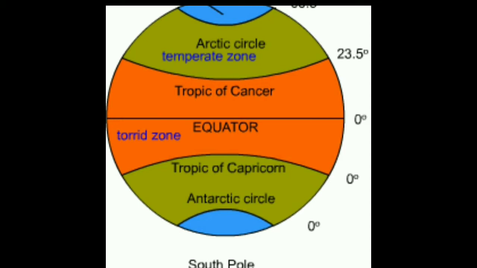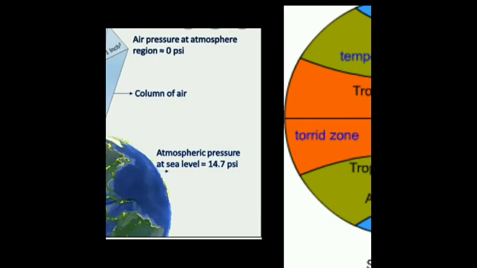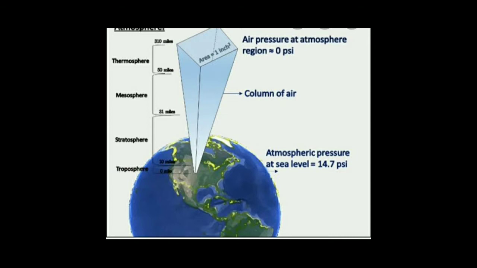So temperature changes with height and temperature changes with latitude. If we move away from the equator, as the latitude increases, temperature decreases. As the height increases above the sea level, the temperature decreases. So the temperature is clear. We move to the next one, and that is air pressure. The next element of weather is air pressure.